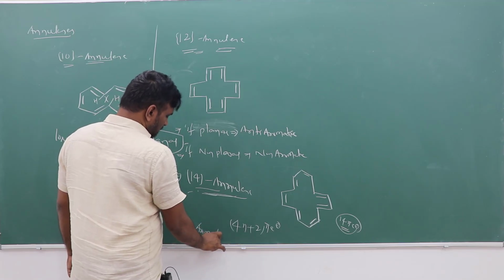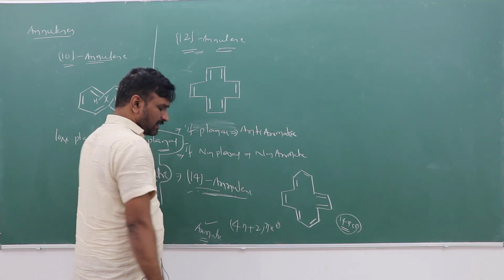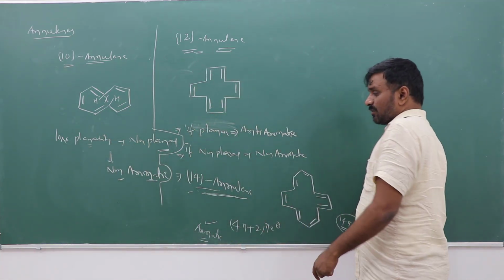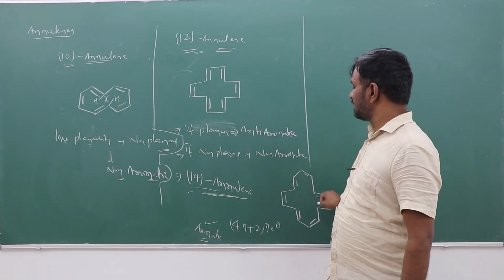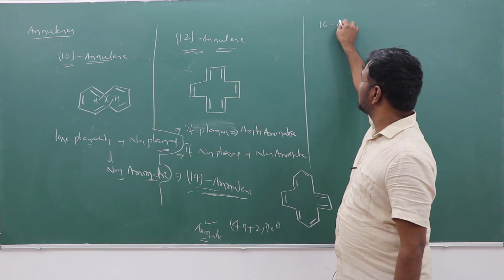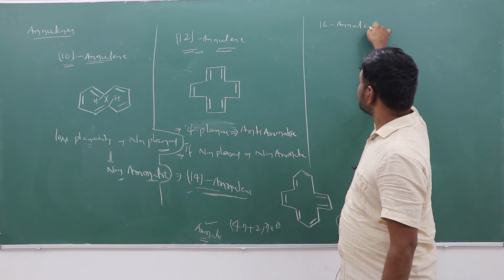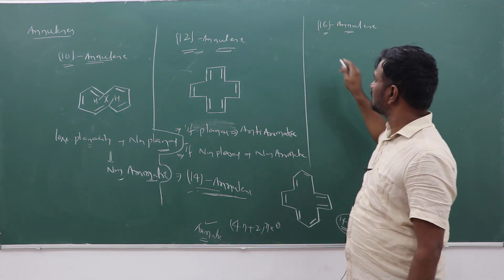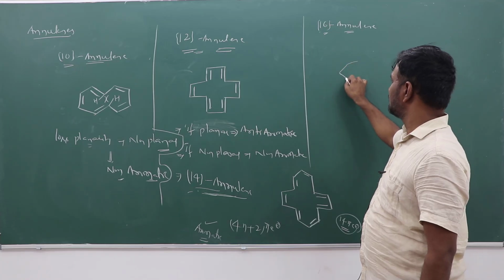If it is planar, it almost maintains the planarity, so it is aromatic. Aromatic. Next, the 16 annulene. What is the 16 annulene?